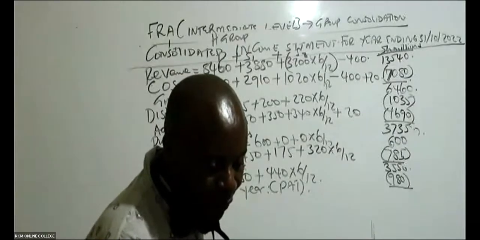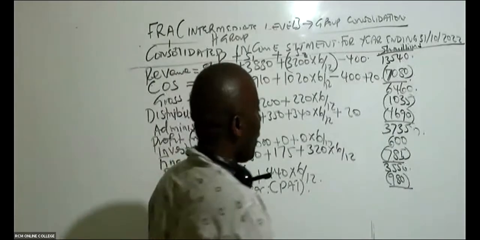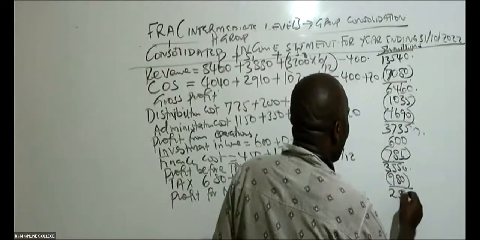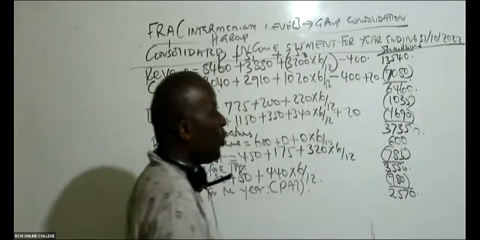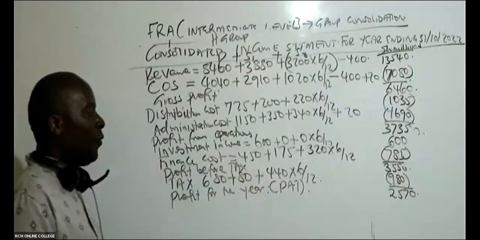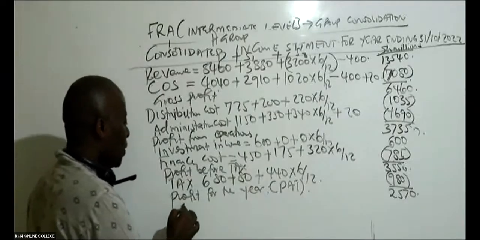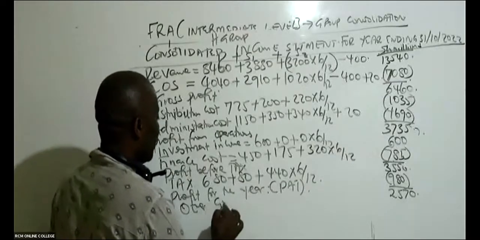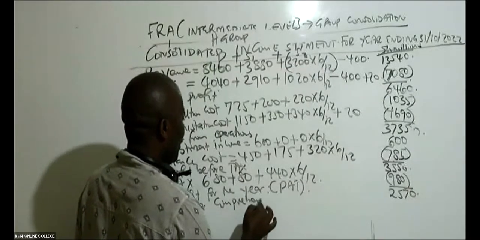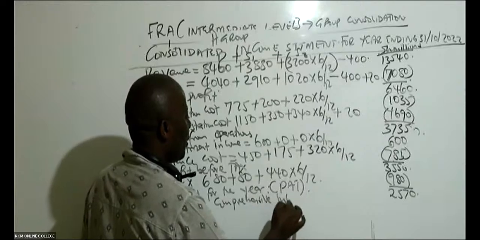2570. I'm being given 2570. And then there is a free mark that students normally lose for nothing. What we call other comprehensive incomes. Free mark.